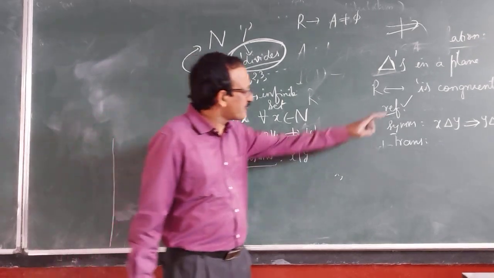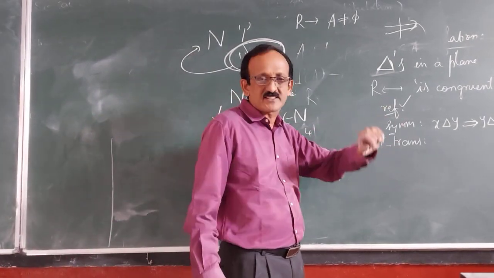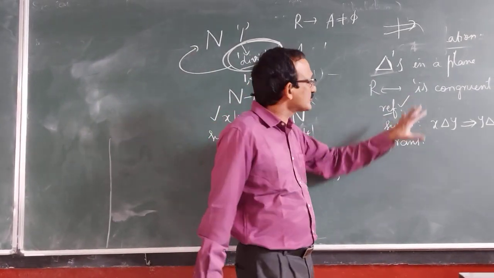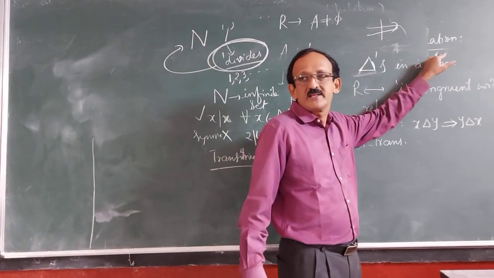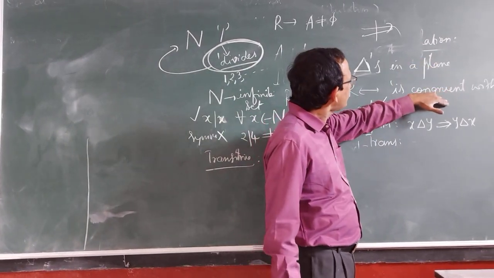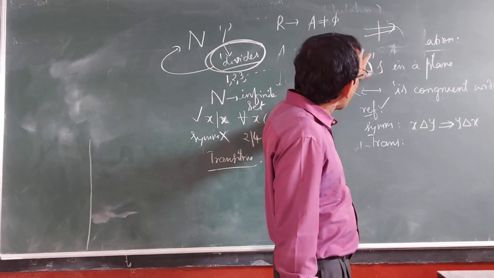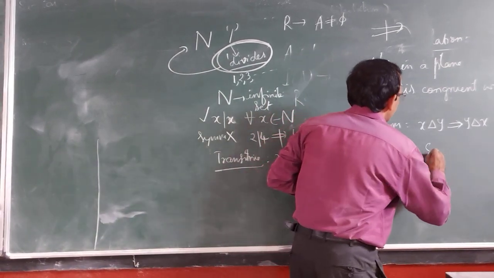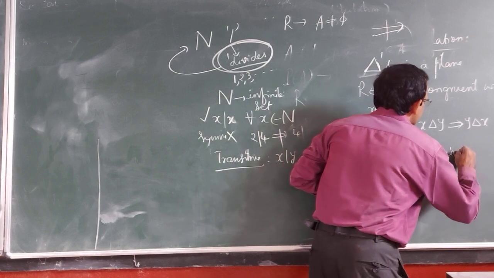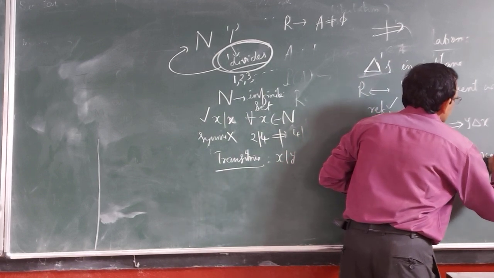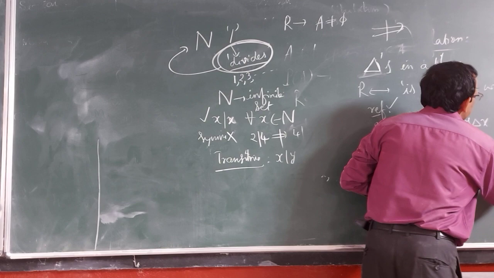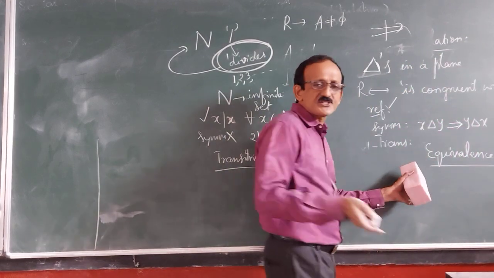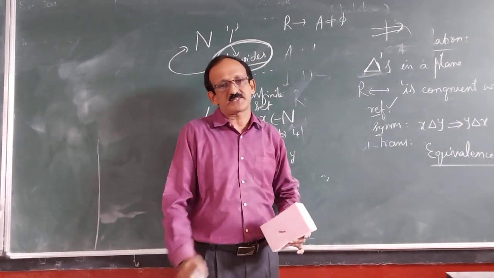It is transitive. It is reflexive, symmetric and transitive. Right? So this is an equivalence relation. The relation "is congruent with" on the set of triangles in a plane is an equivalence relation. Equivalence relation means that it is reflexive, symmetric and transitive.